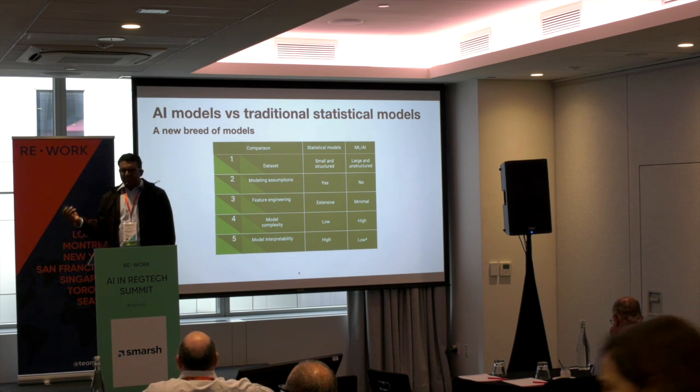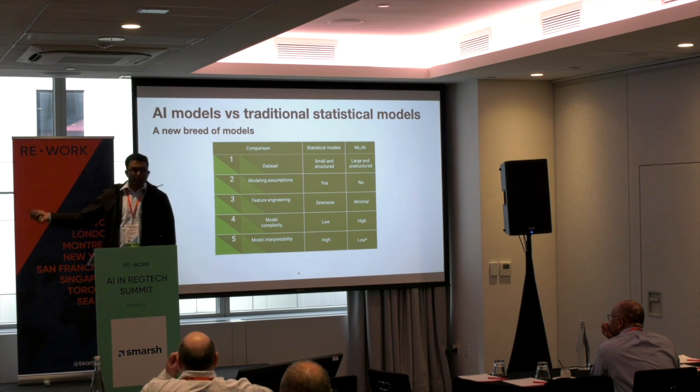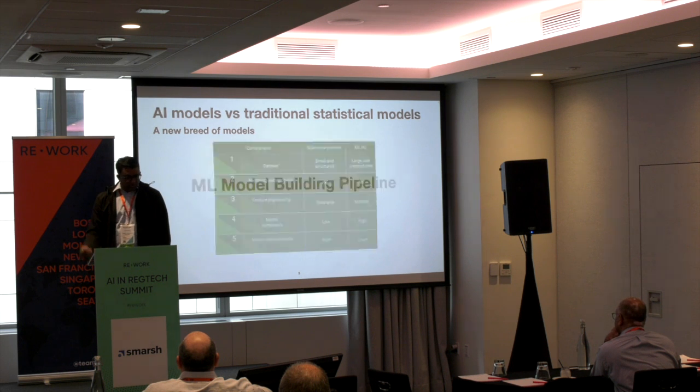And the last dimension is model interpretability, where for statistical models it's very high. For example, for a regression model, we have the model coefficients, which tell us what the effect of a change in a feature would be on the target variable. Whereas for ML/AI models, interpretability is low as we speak. I put an asterisk there because I want to allude to the great research that's been happening on explainability and interpretability of complicated models as well, which I think is a great step in helping us unlock the true power of ML/AI models, because in a lot of industries, interpretability and explainability are bottlenecks to mass adoption, because we need to be able to explain to our clients and customers why we took a particular decision.